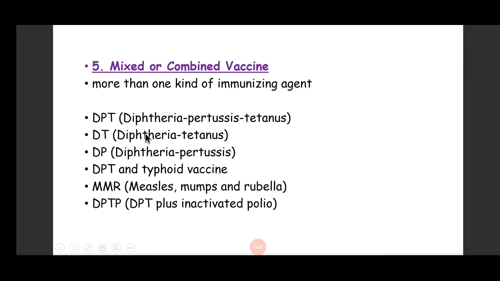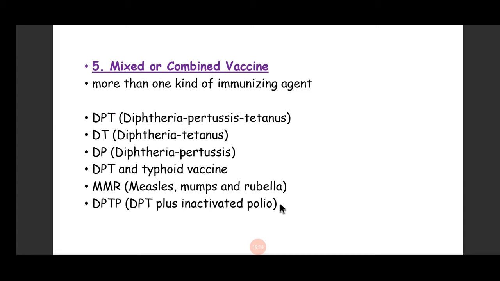Sometimes we give a combination of 2 toxoids, diphtheria and tetanus, that is called DT vaccine. Sometimes we give a combination of diphtheria and pertussis and typhoid. MMR is a combined vaccine, in which we give live organism measles. It is a live attenuated vaccine for measles, mumps, and rubella.